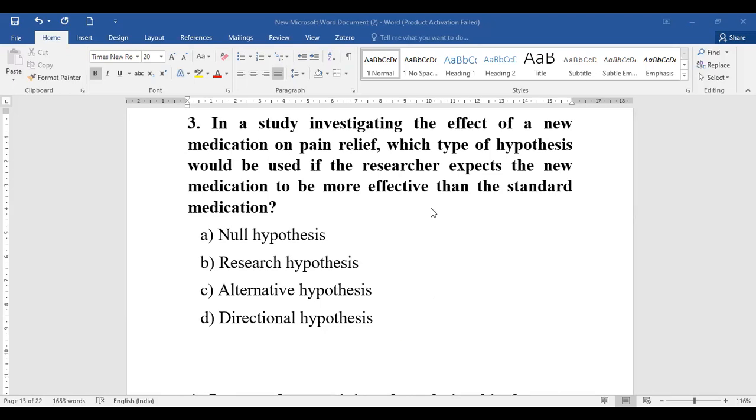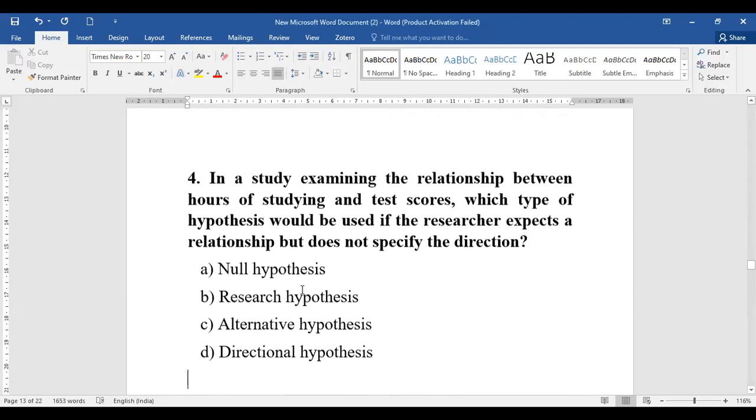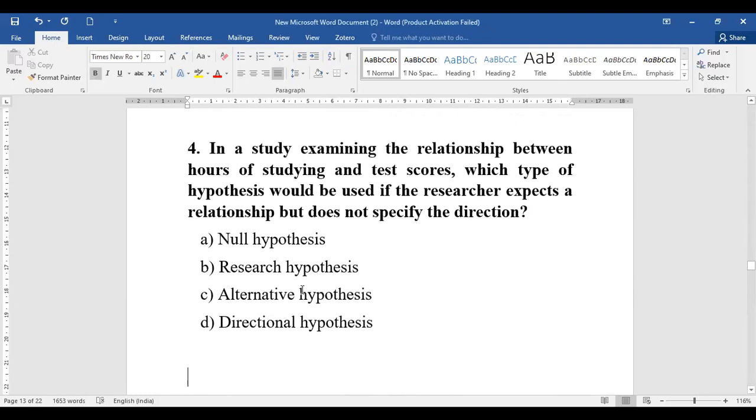Okay, coming to question number 4 now. Let's see what question number 4 is about. In a study examining the relationship between hours of studying and test scores, such types of questions come in the examination where they give you the scenario and tell you to identify. Which type of hypothesis will be used if the researcher expects a relationship but does not specify the direction?